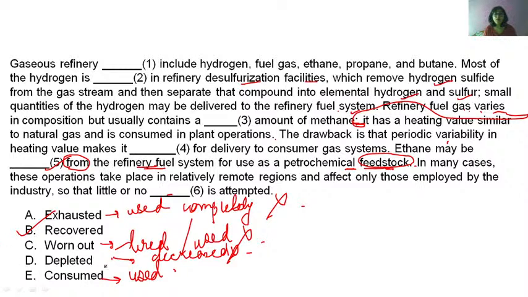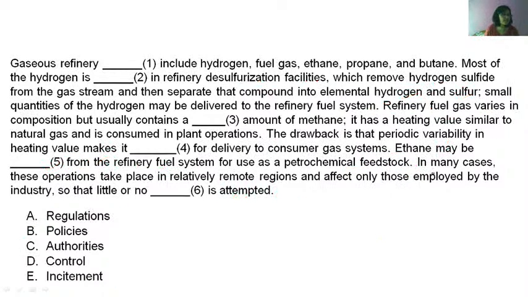Okay, and also one more thing, you have to notice this preposition, from. Now exhausted from, no. Recovered from, yes. Consumed from, no. Consumed from is incorrect. Okay, so that's why here option B is the correct answer. So when you are confused with the options, when you are not understanding the meaning, you have to solve it using your grammar skills. Please remember this. Next question.